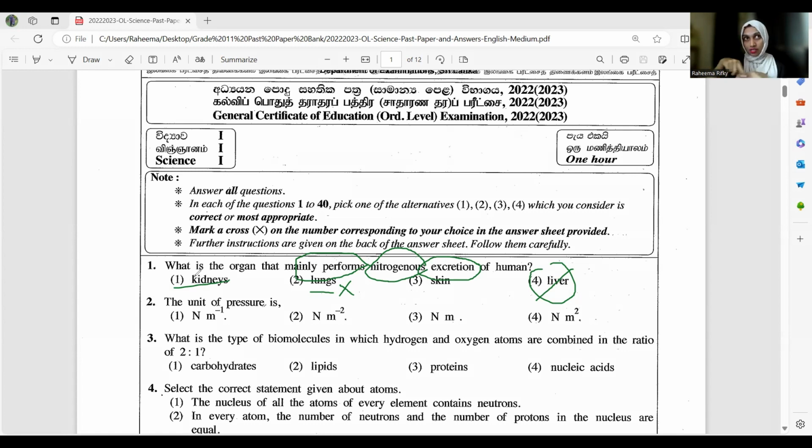So you have that sheet. You have 4 options, 1, 2, 3, 4. Among those 4 options, for the correct answer, you have to cross the first one. Next, move to the second one.